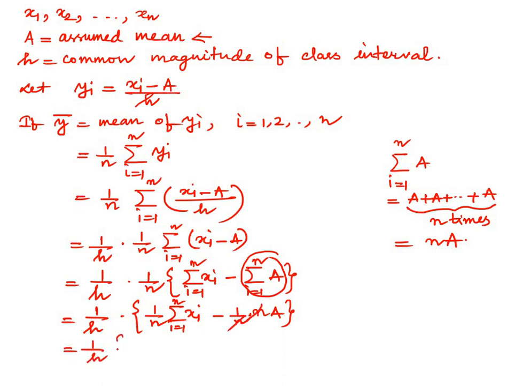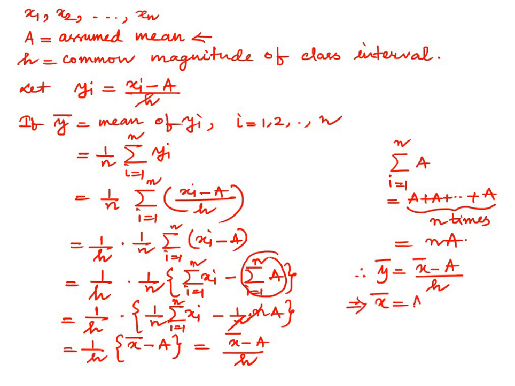Now we know that the first term is the formula for x bar, so we can write this as (x bar minus a) by h. Therefore, y bar is equal to (x bar minus a) by h, so x bar can be written as a plus h into y bar.